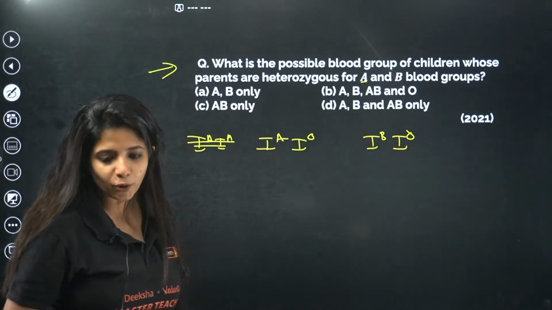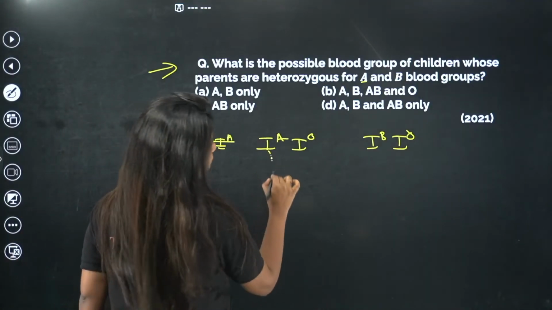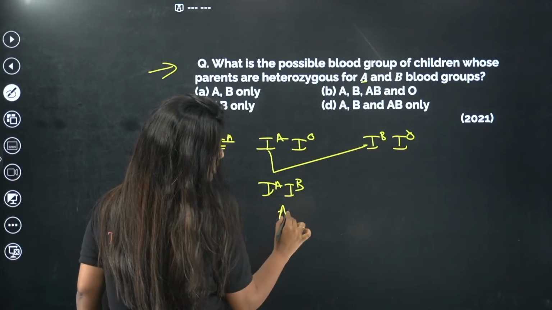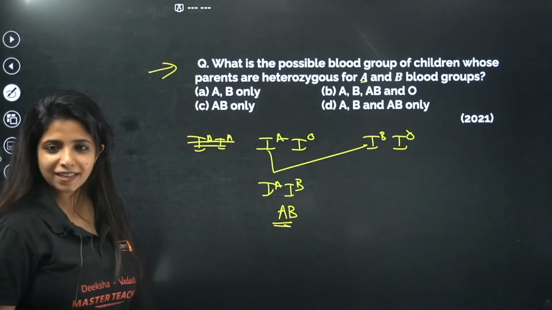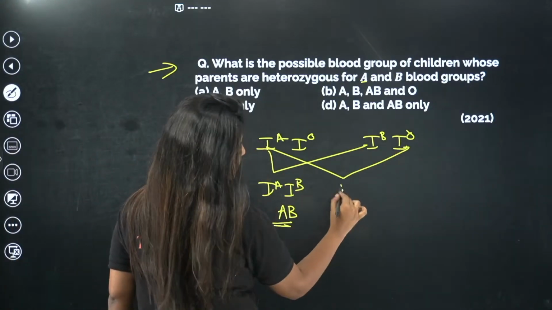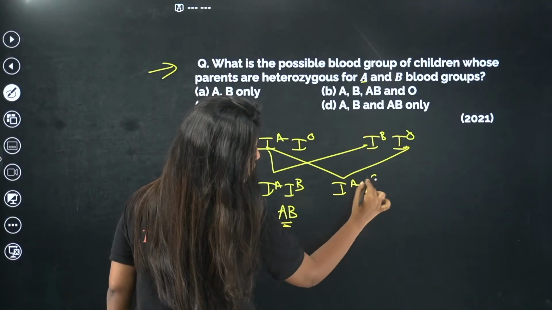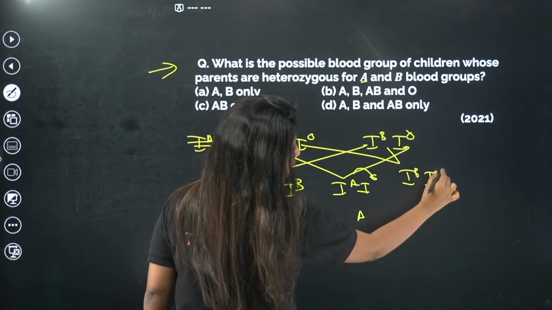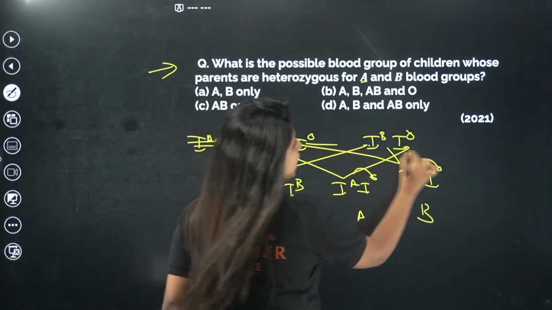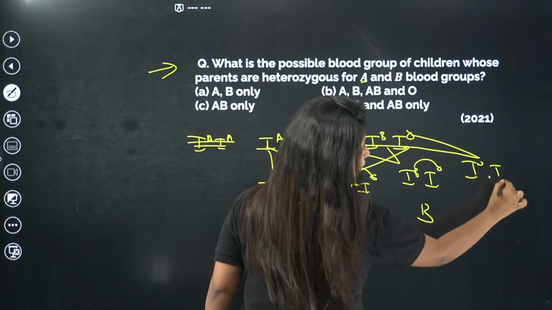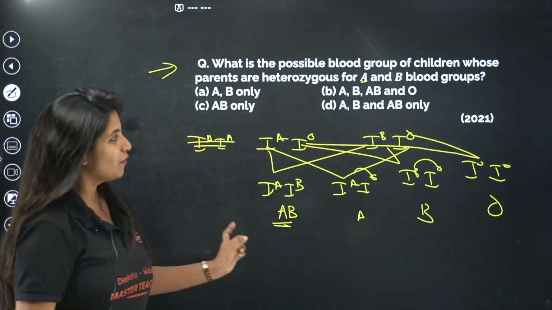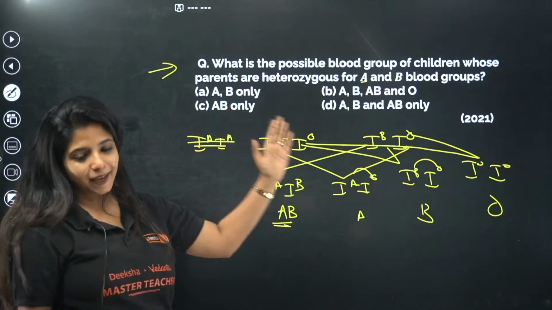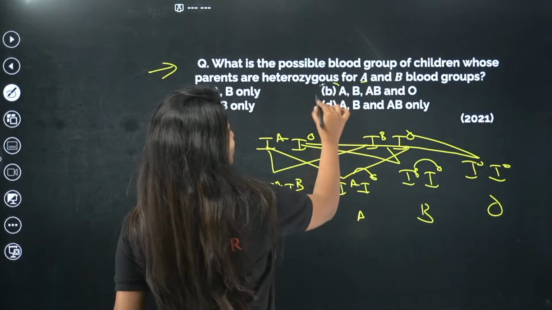Now when you cross it, what are the answers going to be like? Let's check it out. This and this, you get IAIB. That means AB blood group. Phenotype is AB. When this and this is crossed, IAIO, it is going to be A blood group. When this and this, it is going to be IBIO, that means B blood group. And finally, this and this, IOIO, it is going to be O blood group. The phenotypes, basically, are the possible blood groups, that is A, B, AB, and O. The answer for this question is going to be B.